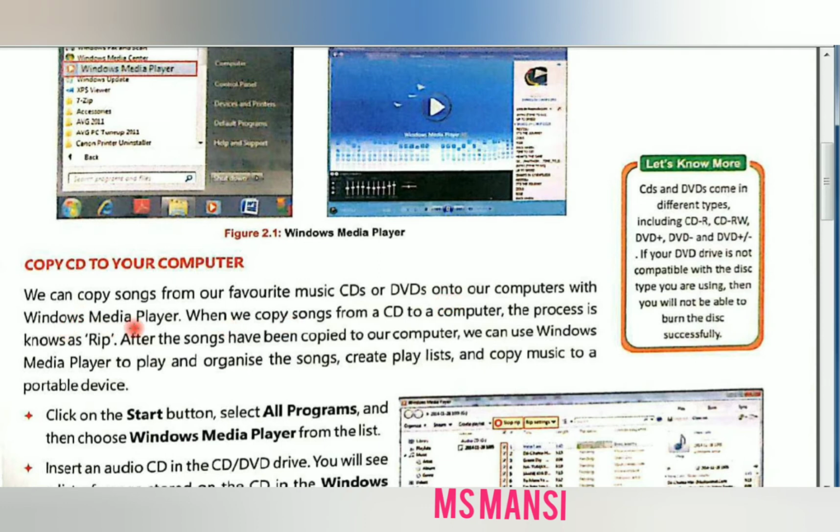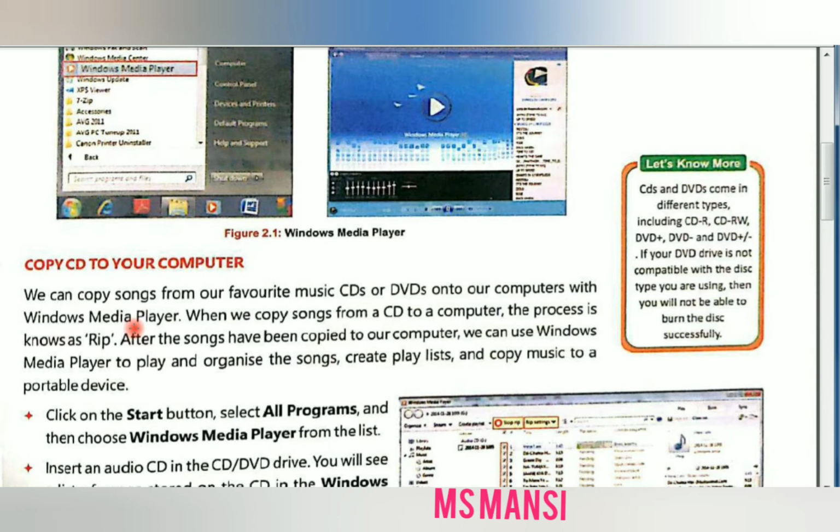Students, if you want to copy songs from a CD or DVD into your computer, then you can copy it from window media player. When we copy songs from a CD or DVD to a computer, this process is known as RIP.